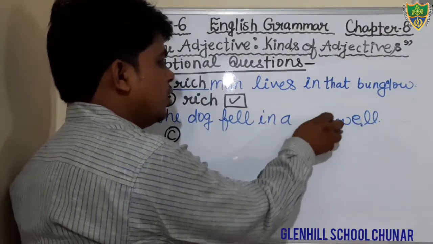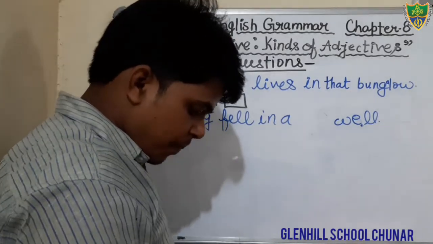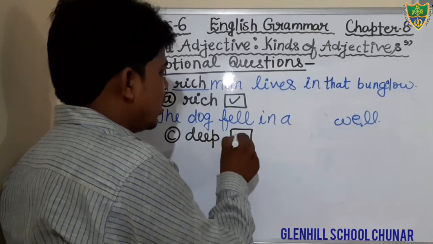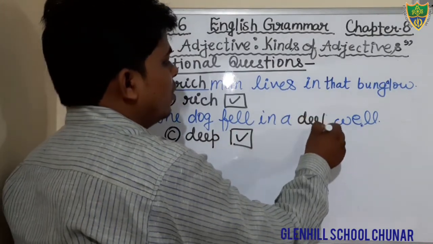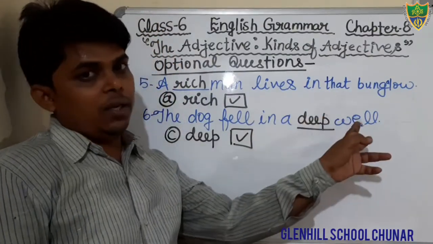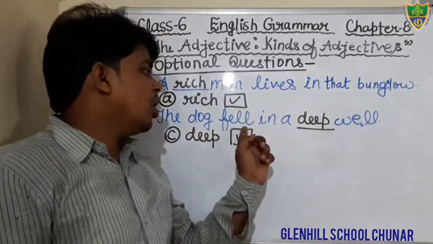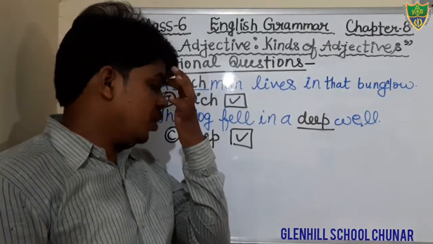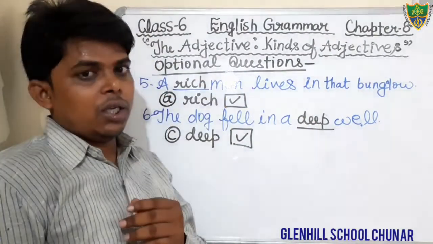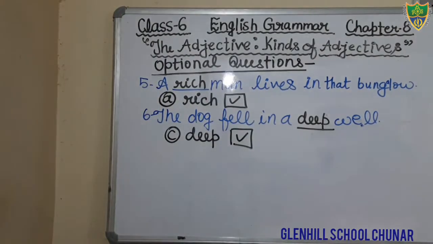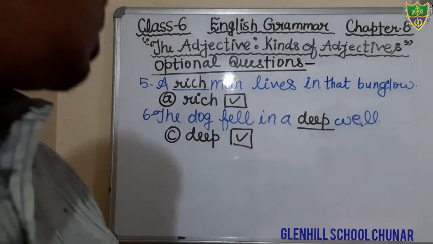That is not correct. Deep well. Okay, deep. Option number C, that is deep, is the correct option. We will also fill the word deep in the given blank. The dog fell in a deep well. That is the correct option. Option number 3 is the correct option. Okay students, just complete it. The dog fell in a deep well. Option number C is the correct option.